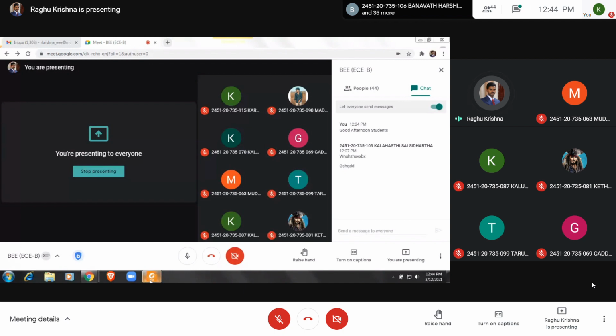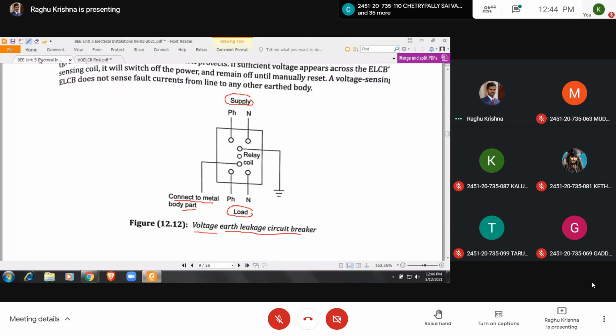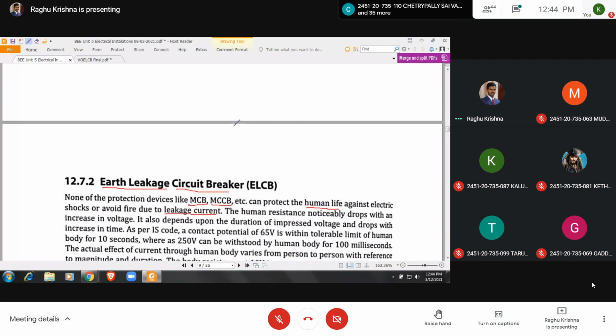Here let me repeat this once again. What is the use of ELCB, earth leakage circuit breaker? As the name itself shows, it will provide protection against earth leakage currents. We have MCB and MCCB, which provide protection against overload and short circuit. That's okay, but for earth leakage protection we have to go for ELCB, which will provide protection against earth leakage currents.